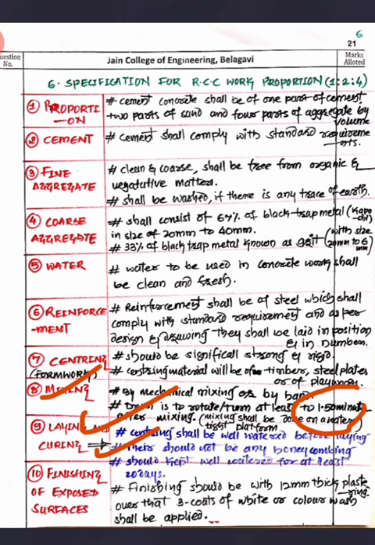And you should keep it well watered for at least 20 days. That is very important. And finishing of the exposed portion: after finishing, you are supposed to apply plastering of 12 thick over 3 coats, and then you can apply the white or color coating on that. Now this is the sequence of RCC work. This is very important work, RCC work, with the specification, the sequence, the ratio and proportion they have given.